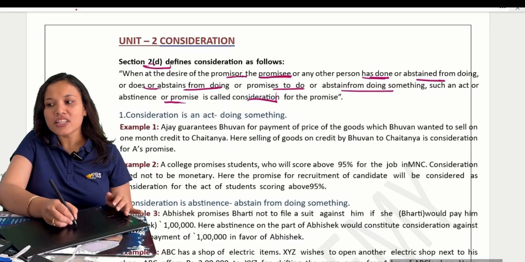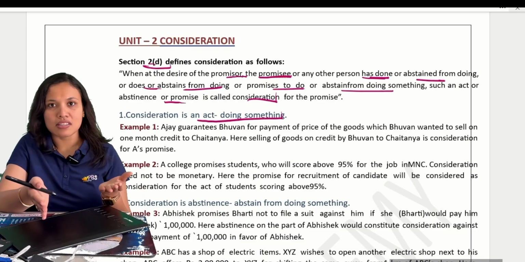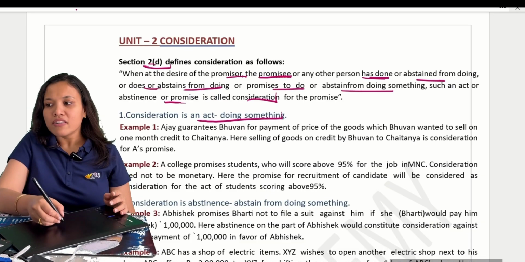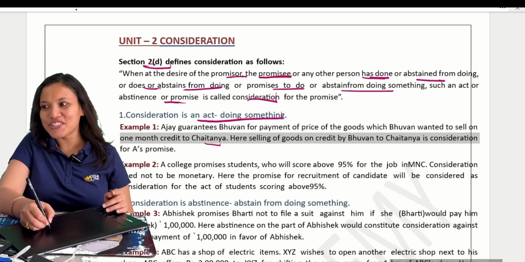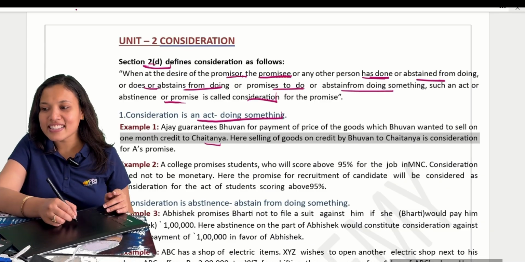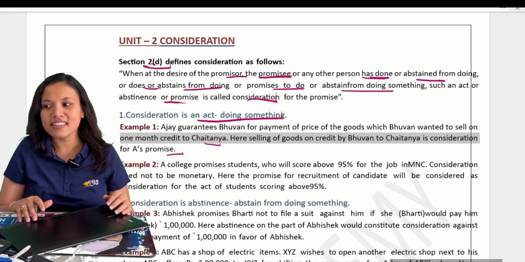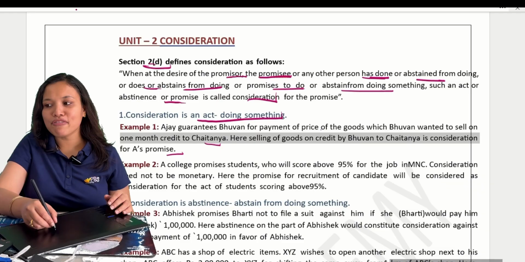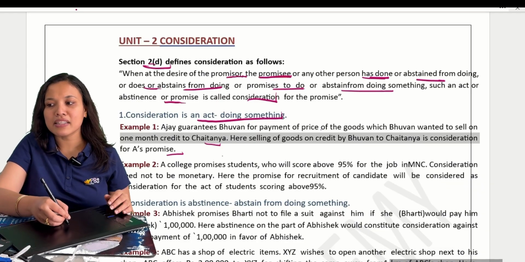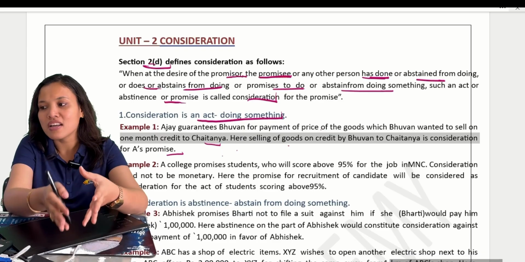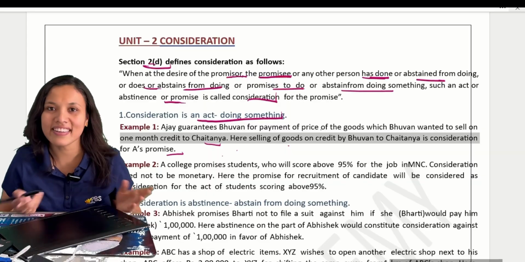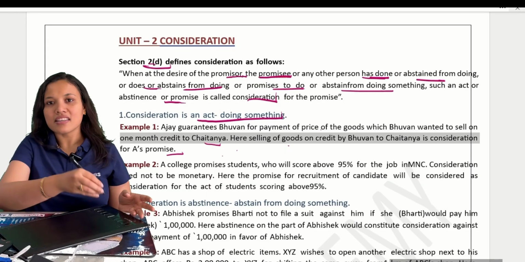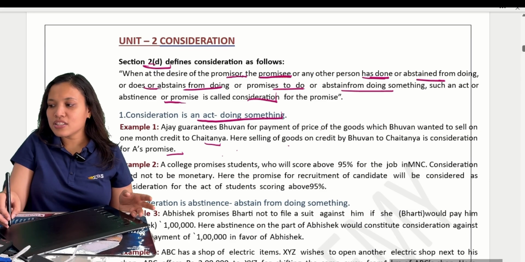First one, consideration is an act, doing something. Of course, it is in the positive sense. For example, Ajay guarantees Bhuvan payment of the price of the goods which Bhuvan wanted to sell on one month's credit to Chaitanya. Here, the selling of goods by Bhuvan to Chaitanya is consideration for his promise. Correct? What has happened? Selling of goods on credit by Bhuvan to Chaitanya is consideration. At the desire of the promisor, he is selling the goods on credit. So this is again consideration in return. Next one.